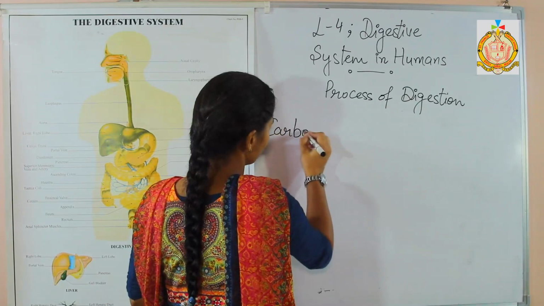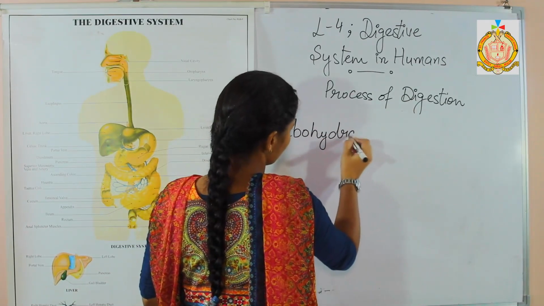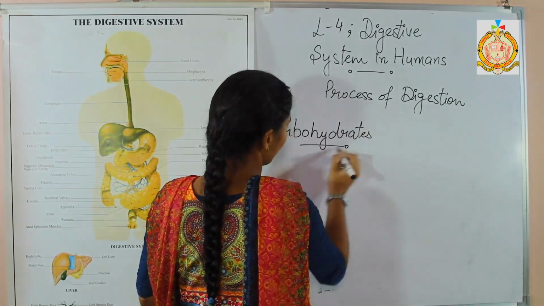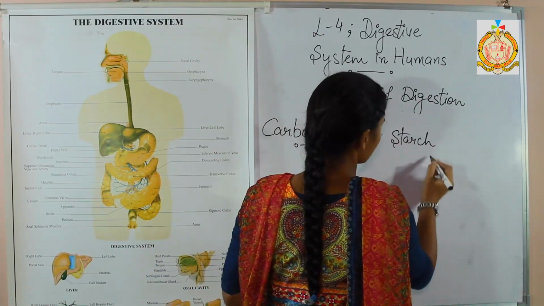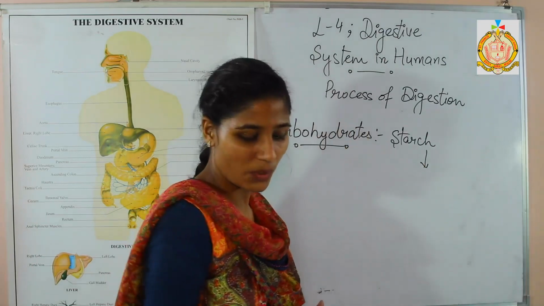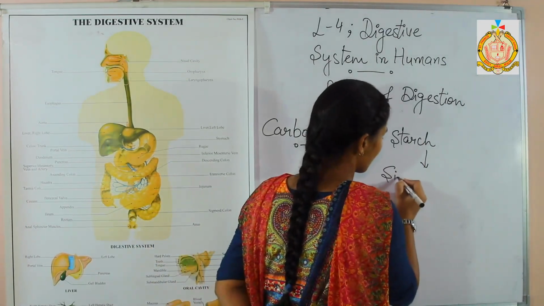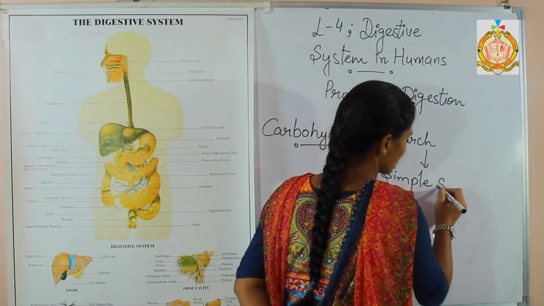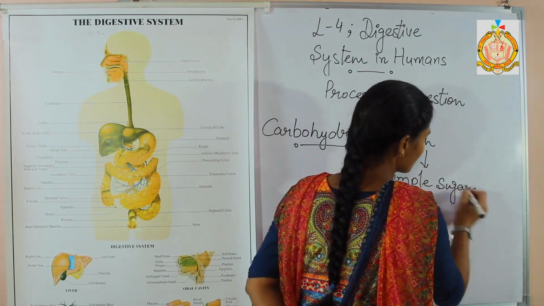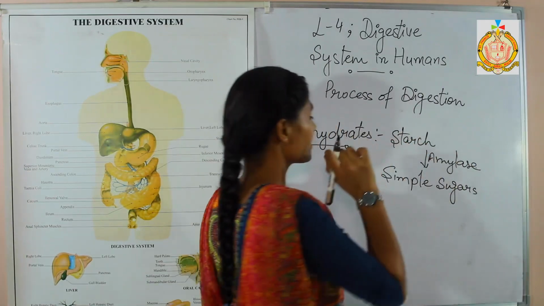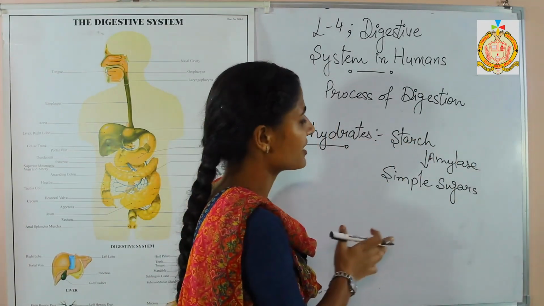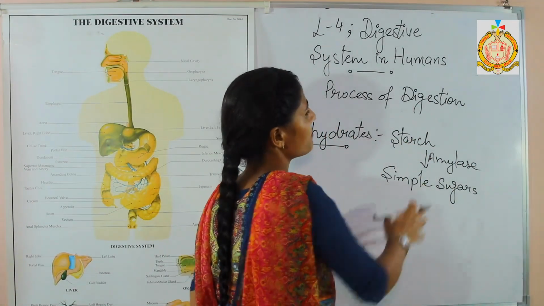Carbohydrates are present in the form of starch. So starch is converted into simple sugar, meaning glucose, with the help of amylase. So amylase is responsible for converting the starch present in our food into simple sugar.